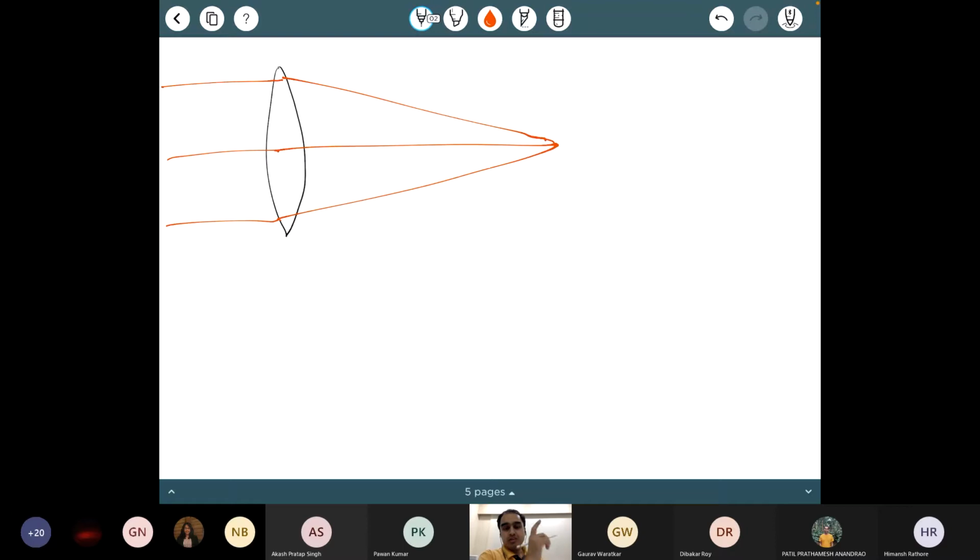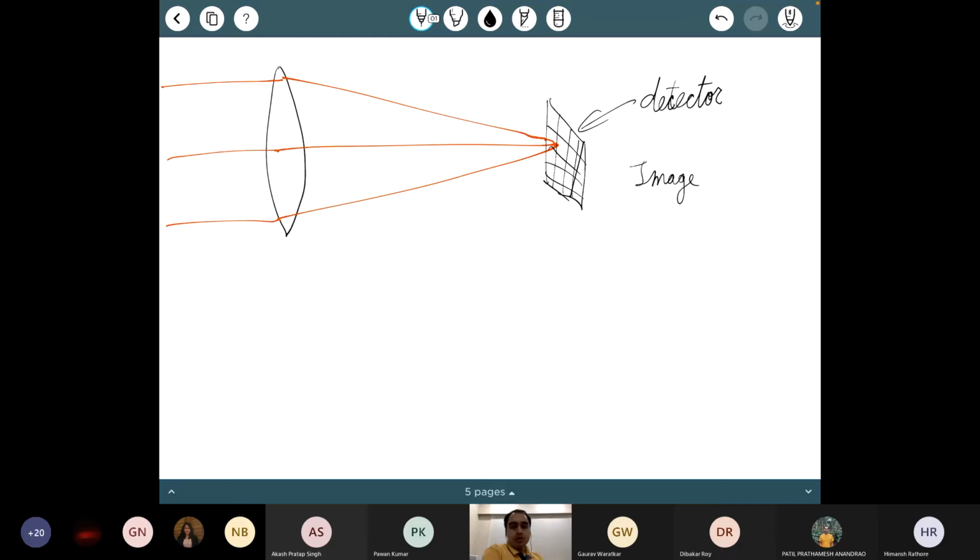It is taking the first requirement, which is that it had to gather light and bring it together to a point. What you could have done is already at this place, you could have simply put a detector, let's say a film camera or a CCD camera or anything, and you will form an image of whatever source that you have.